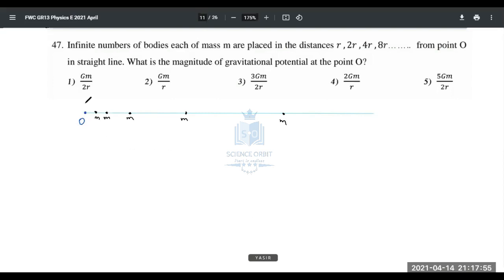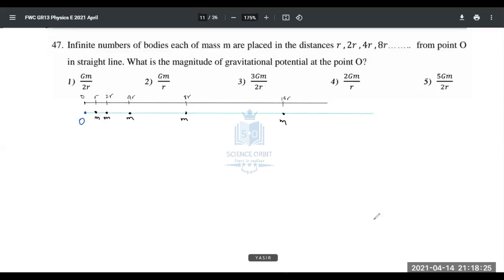If you mark the distances, from there, the distances are R0, R, here 2R, here 4R, and this is 8R, and this is 16R. It goes on like that, right? What is the magnitude of gravitational potential at point O? Fine. So you need to find the gravitational potential at point O.